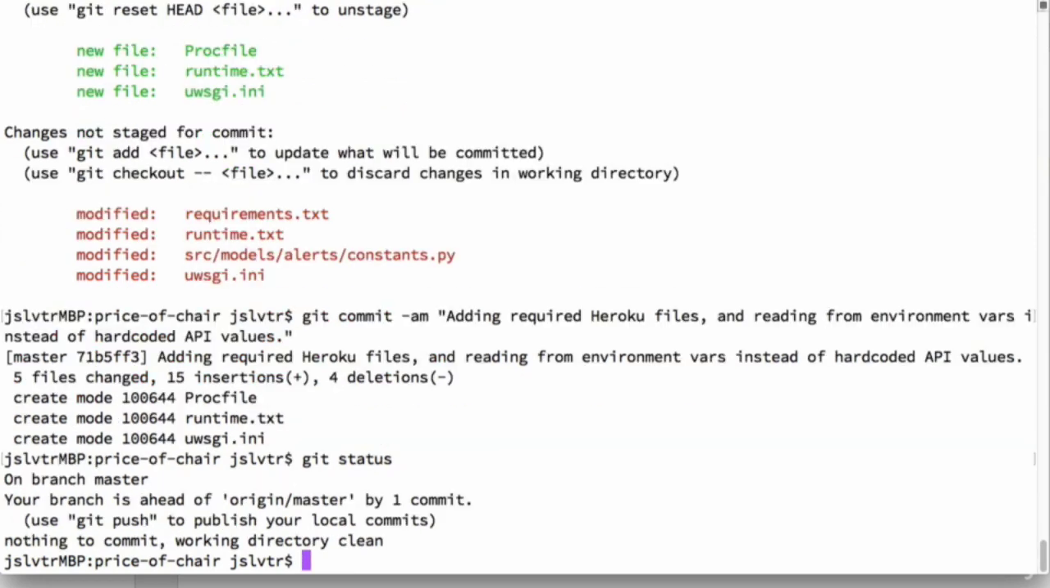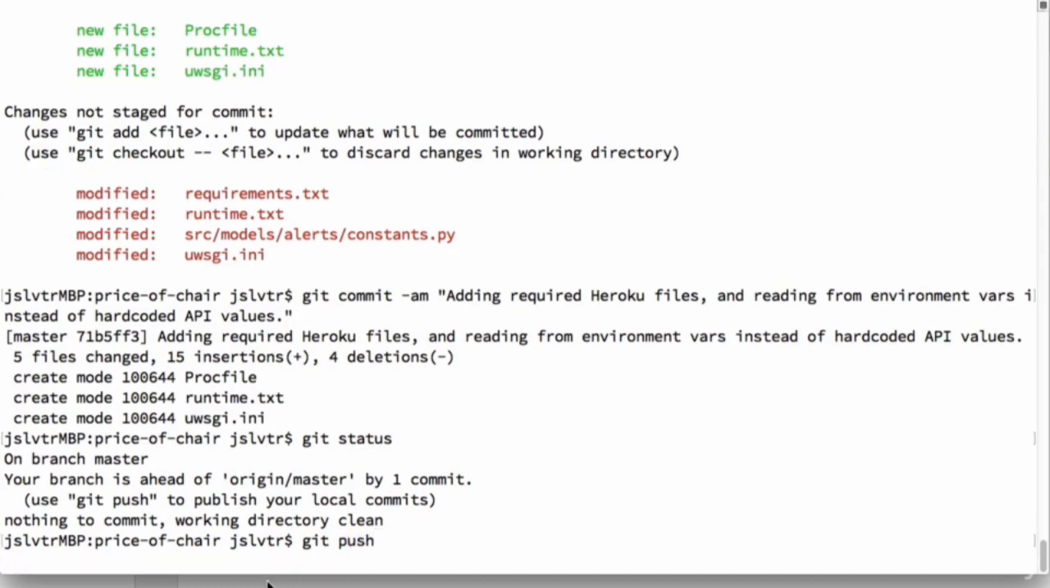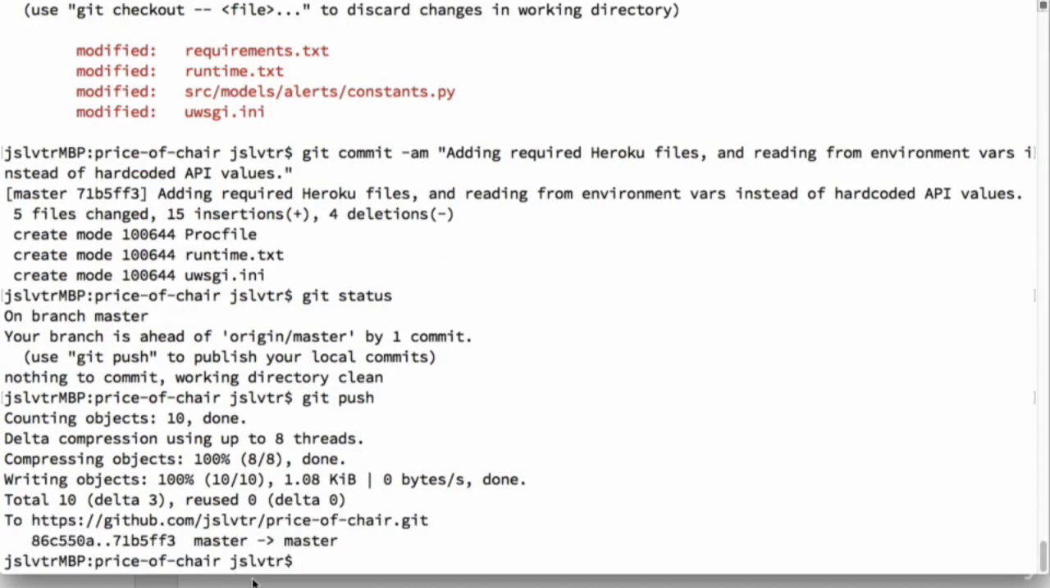Okay, let's type git status again. Everything is now clear. We're ready to push. So we'll just do git push, and that will send our changes over to the GitHub repository. This will start a deployment in Heroku, but as I said, it won't work just yet because we haven't defined how many servers our application is going to use. So let's do that in the next video.